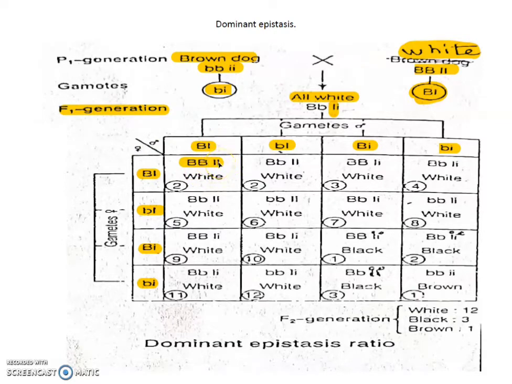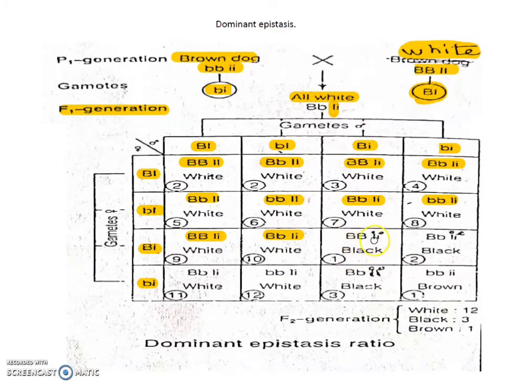In this condition, if capital I is there, it hides the influence or power of the other genes, so white color develops here. Whenever there is capital I, all produce white color. All these are white because capital I is present. Here also, because I is present, the combination is I and small i, so white color. Here black color develops. Why does black color develop here?